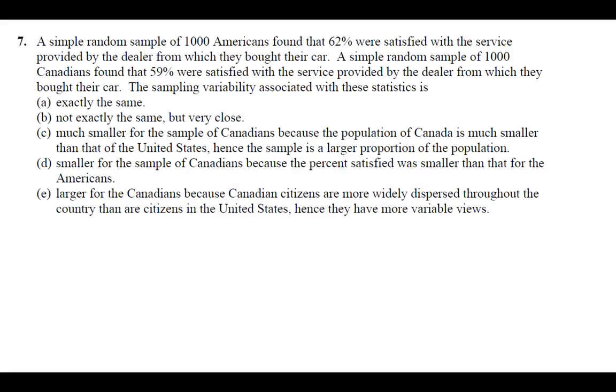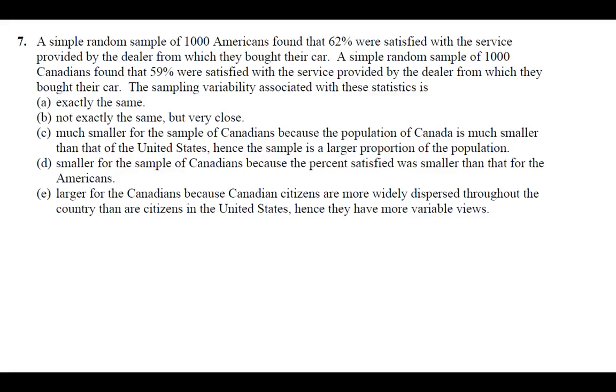So we have 1,000 Americans, we have 1,000 Canadians, but they have a different proportion for each. One of the types of variability, I should say, is standard deviation. So we can assume that 1,000 Americans is most definitely going to be less than or equal to 1/10 of the population of America. And same thing with 1,000 for Canadians. We're going to assume that that sample size is less than or equal to 1/10 of the population of Canada. So we can use the formulas given to us on the formula sheet.